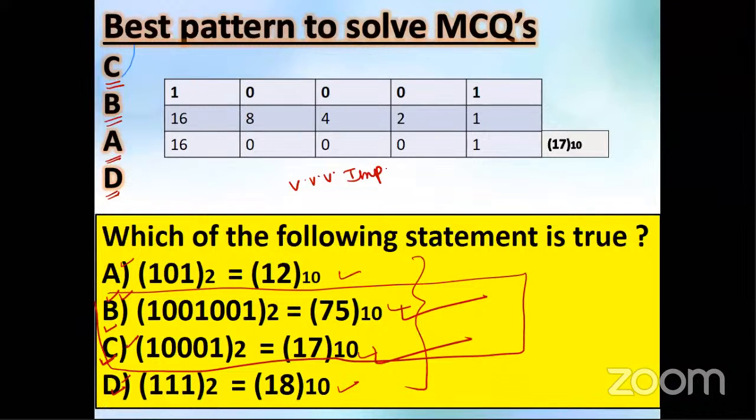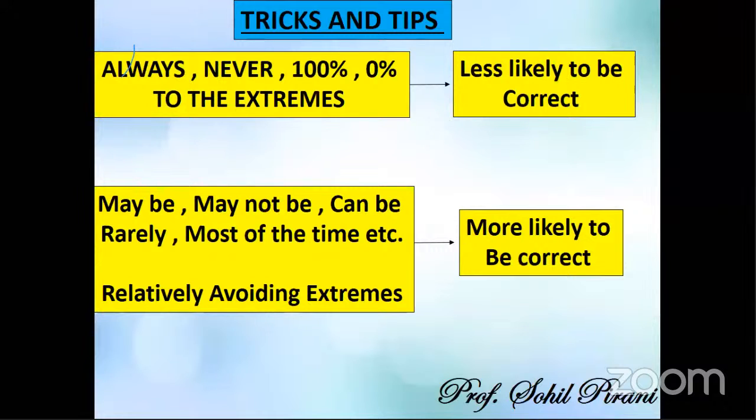This is important. Moving further, there are some questions which are very difficult, and to solve them we need lots of in-depth knowledge. But there are some keywords which, if we remember them, let us try to solve the question correctly even without knowledge of that concept. These keywords are: always, never, 100%, 0%.